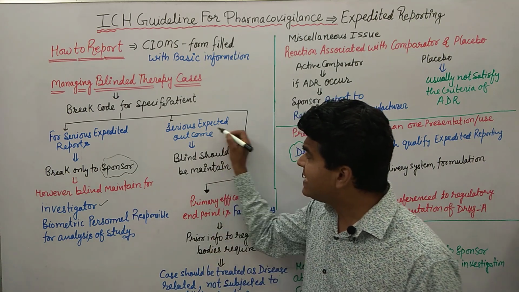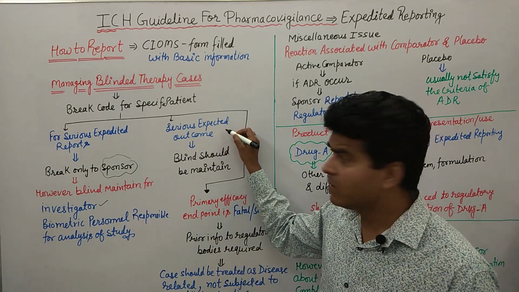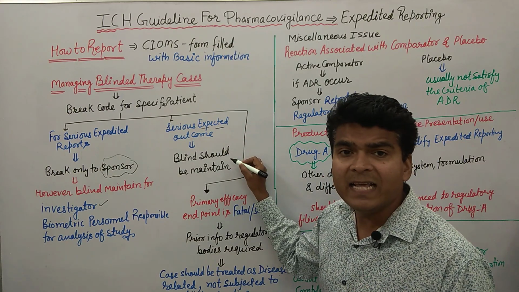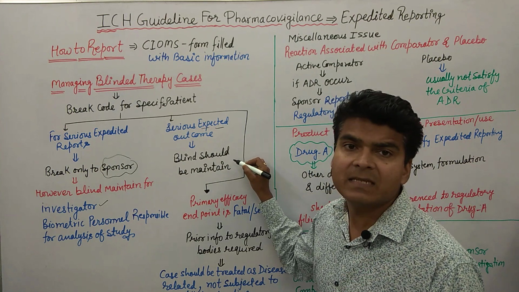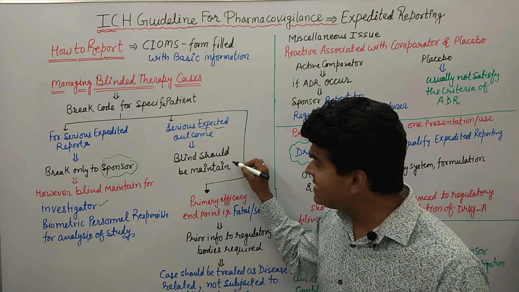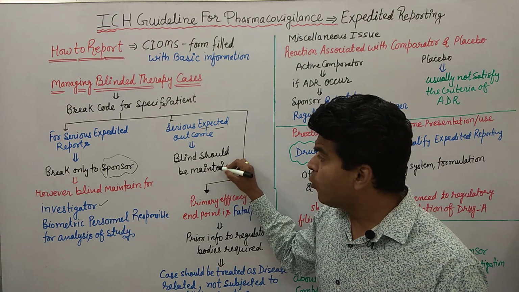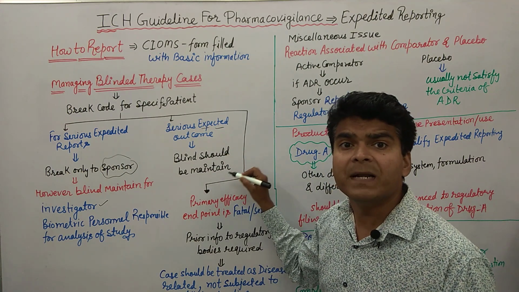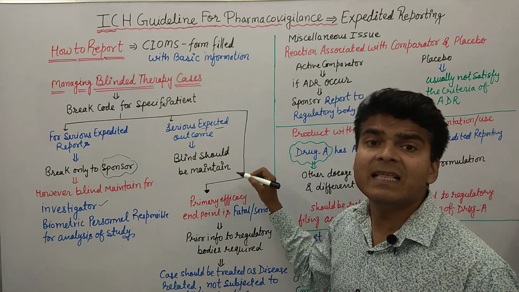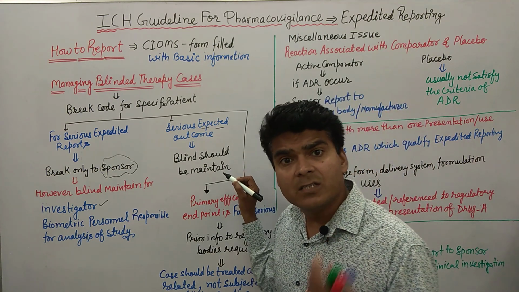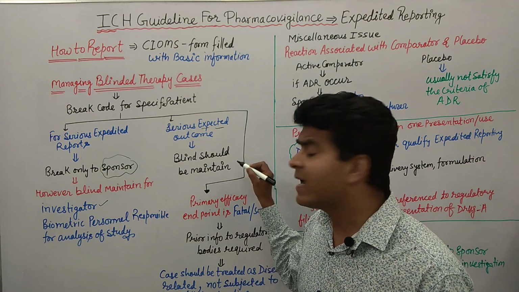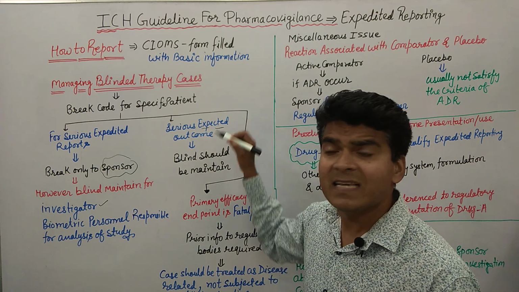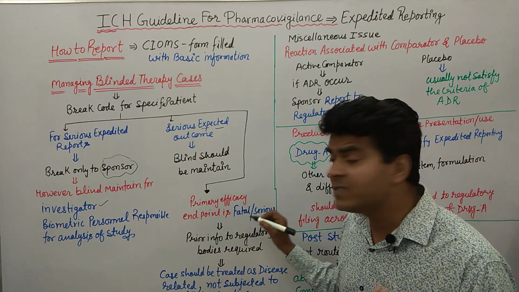Then if a serious but expected outcome occurs, then blinding should be maintained. That is important. Clear? In this case, we are not opening the blinding. Here we maintain the blinding, and after completion of the whole study, we inform the sponsors and regulatory authorities to update their information regarding the event. Clear? Now the third one is what?